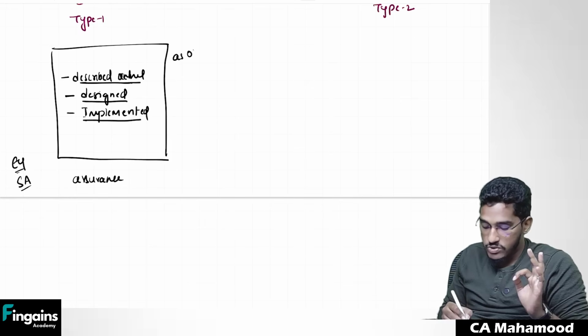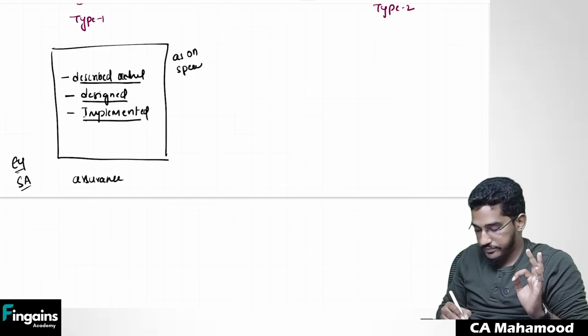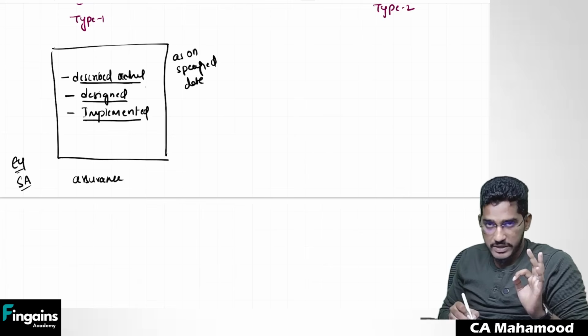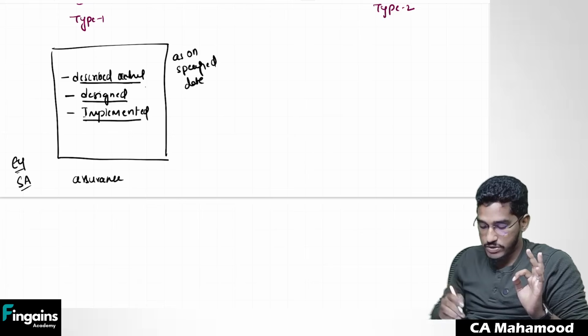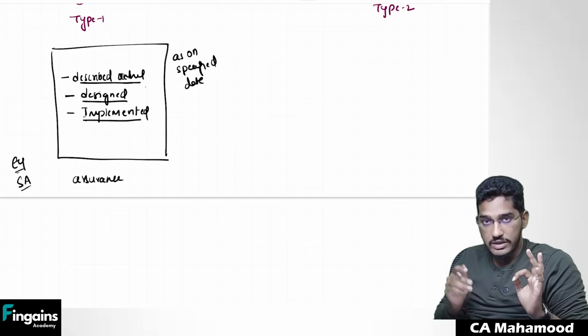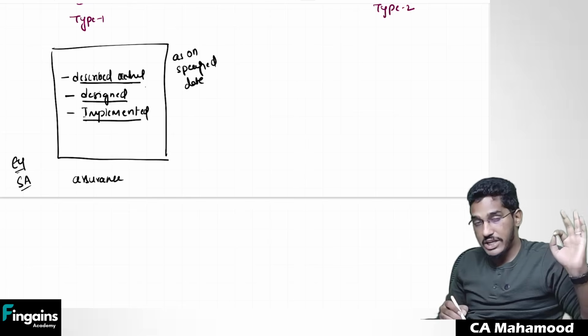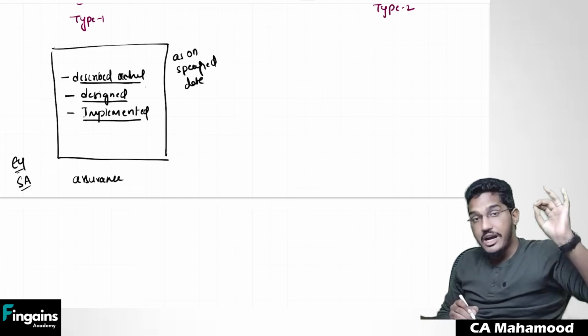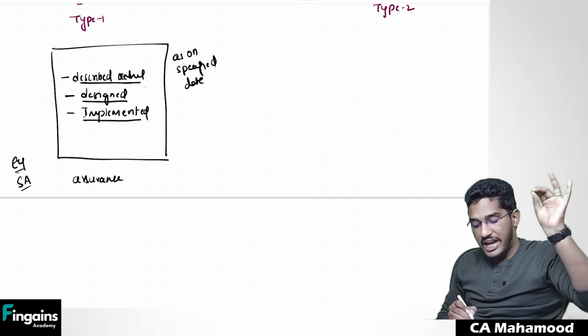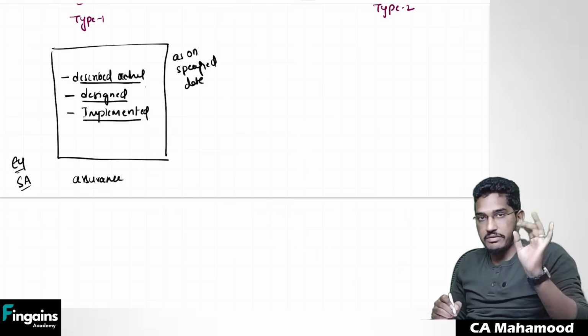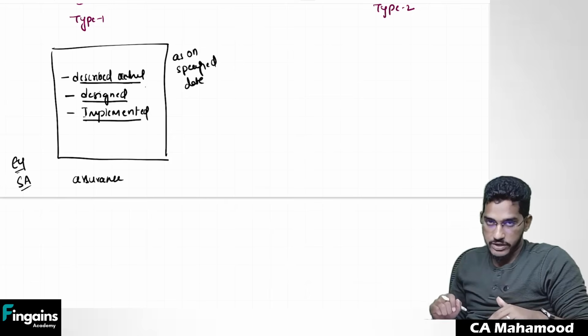And these are all as on a specified date. As on what? Specified date. So whatever description management has given, that fairly represents the actual position as on the specified date. Whether whatever controls that the service organization has agreed with the user entity are actually designed as on the specified date. And whatever controls are designed, that they are actually implemented as on the specified date, that assurance will be given. So that report we call a type 1 report.